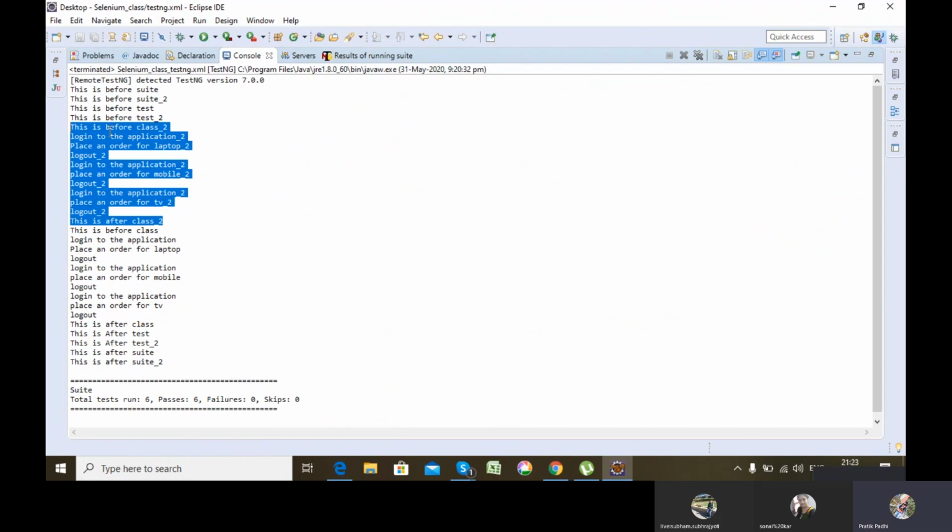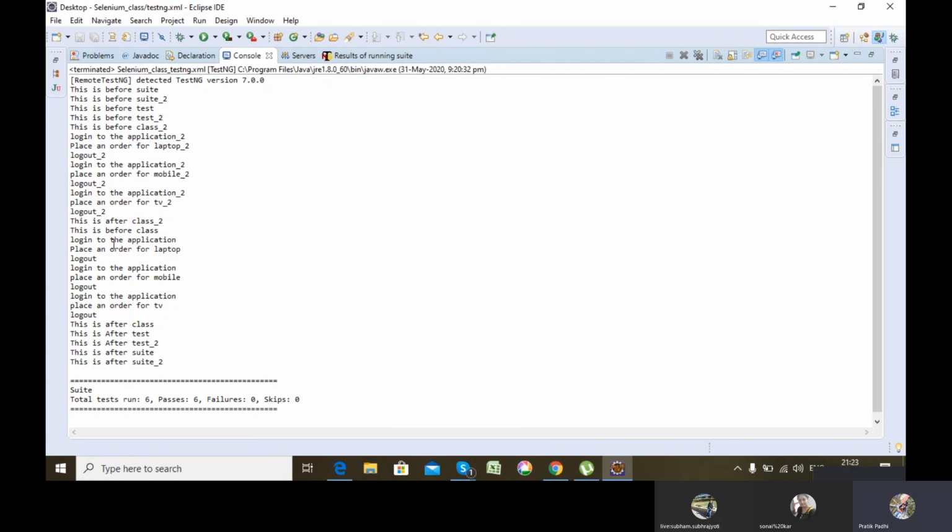In this particular code, my second class got executed fully. Now comes the first class. In the first class, again BeforeClass got executed, because it is specific to the class, then BeforeMethod, then @Test, then AfterMethod, then again BeforeMethod of the first class, then @Test of the first class, then AfterMethod of the first class, then again BeforeMethod, @Test and AfterMethod of the first class, then AfterClass of the first class.